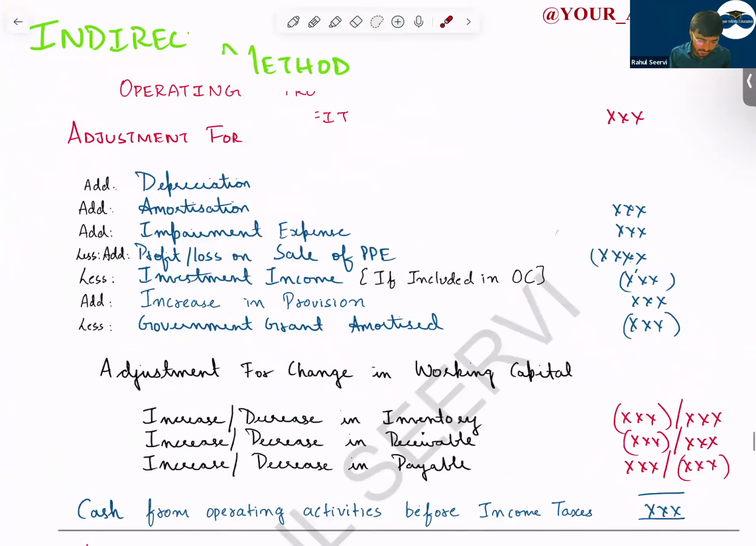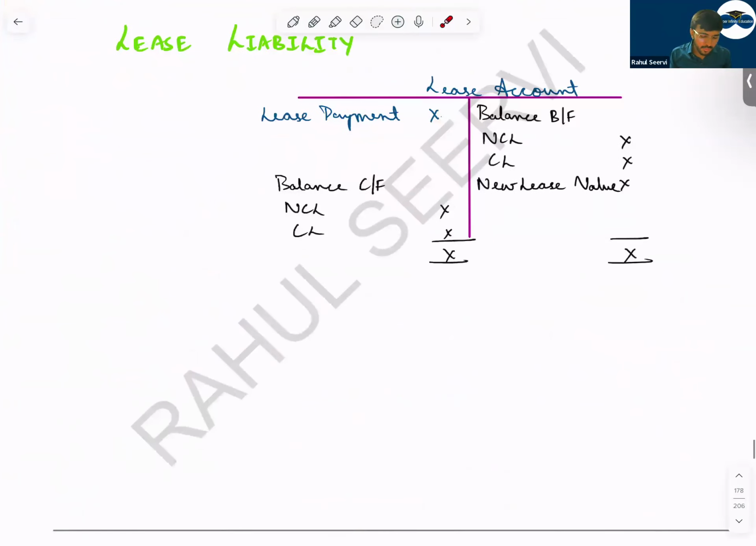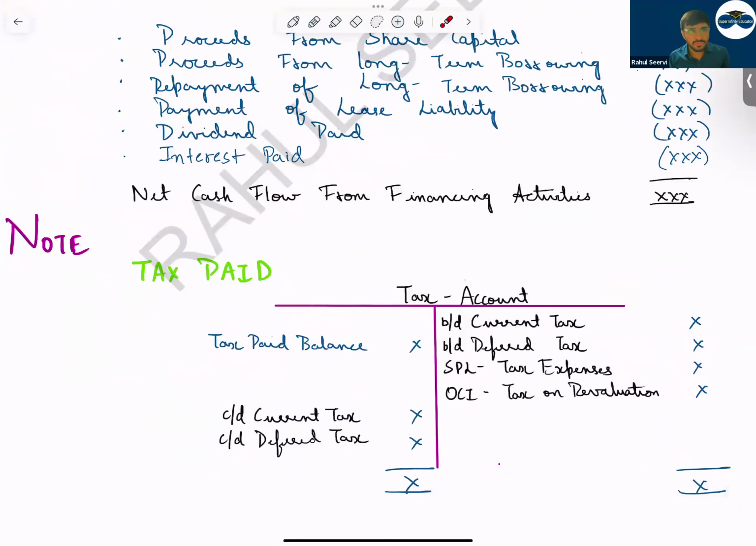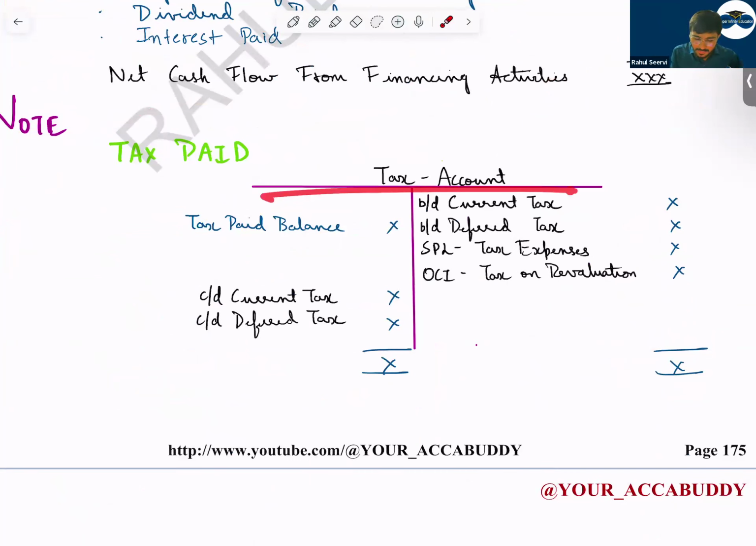Now see, I have made some ledger accounts, your T accounts here, so that this is very important. You have to do this. Adjustments will be from this only. 99% I've seen that adjustments are repeated only. So now tax paid, sir. How should we calculate the tax paid, sir? You prepare the account.